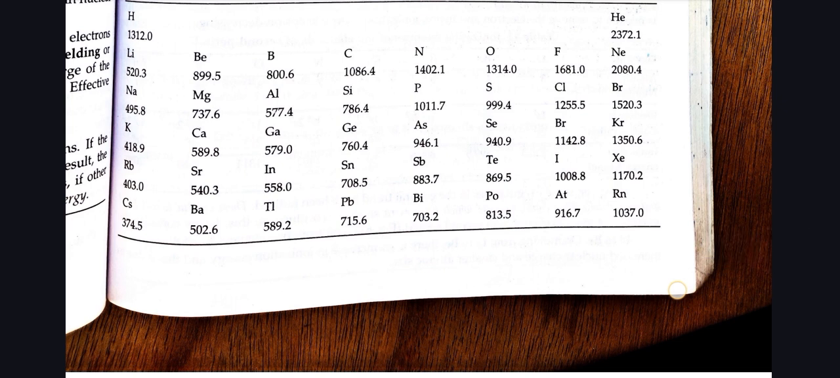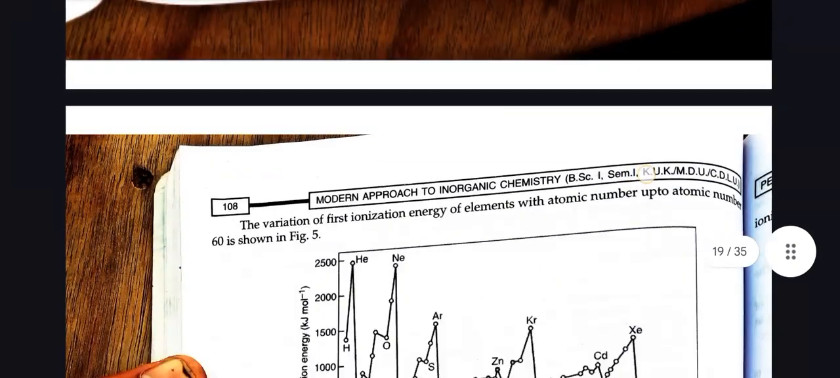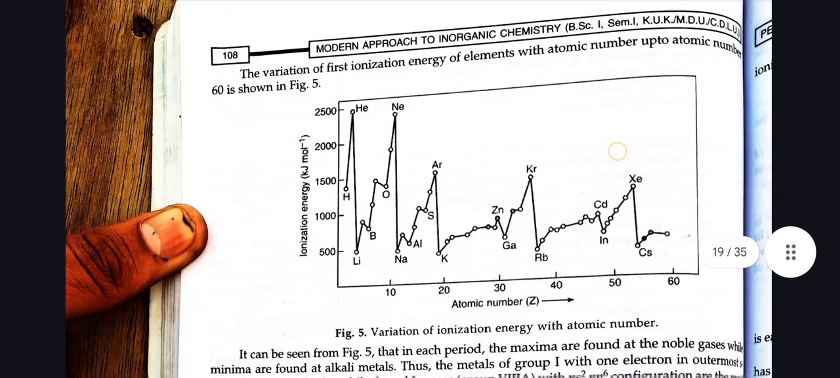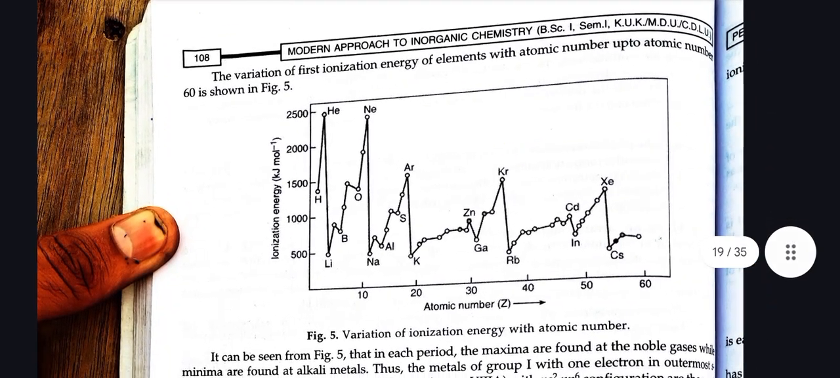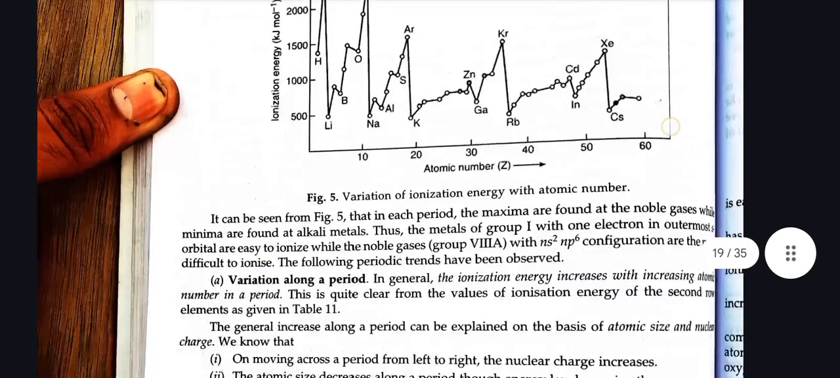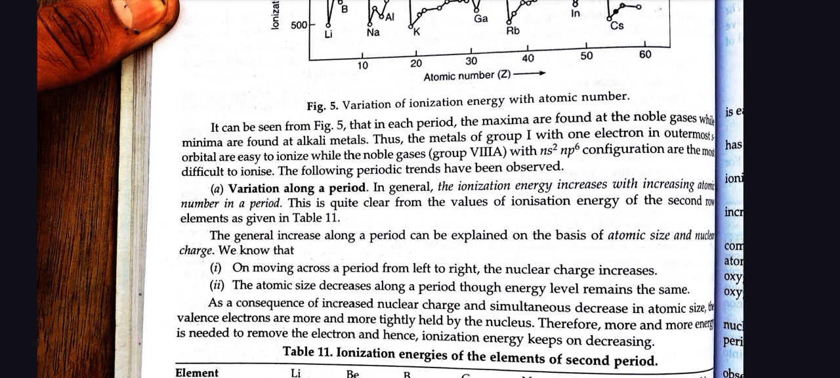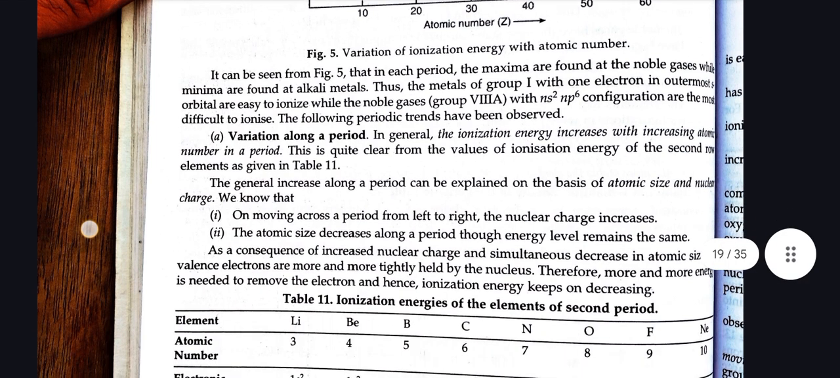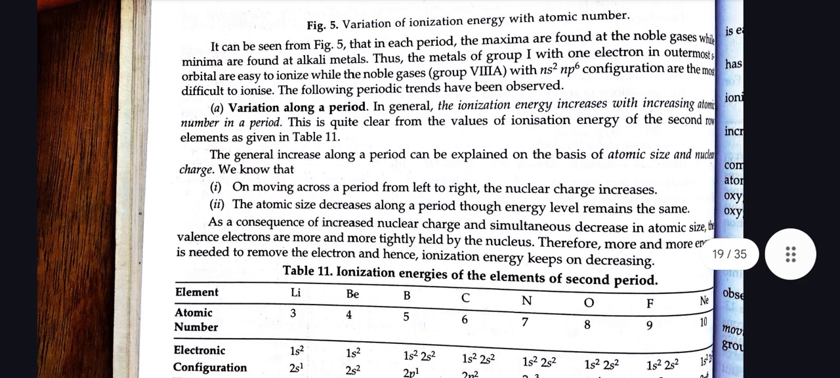The variation of first ionization energy of elements with atomic number up to atomic number 60 is shown in Figure 5. It can be seen from Figure 5 that in each period the maxima are found at the noble gases while minima are found at the alkali metals. Thus the metals of group 1 with one electron in the outermost orbital are easy to ionize, while the noble gases, group 8A, with ns2 np6 configuration are the most difficult to ionize. The following periodic trends have been observed. Variation along a period.